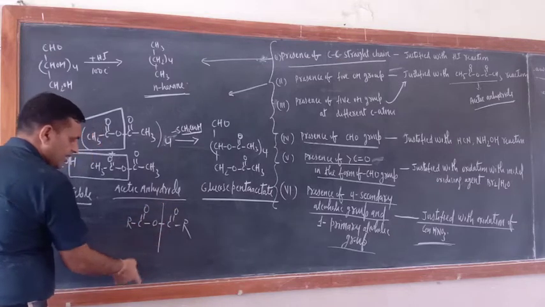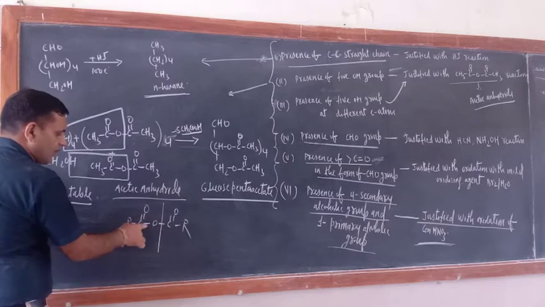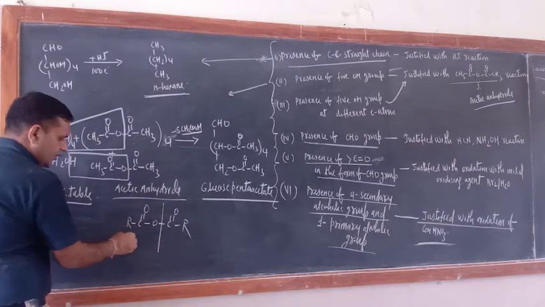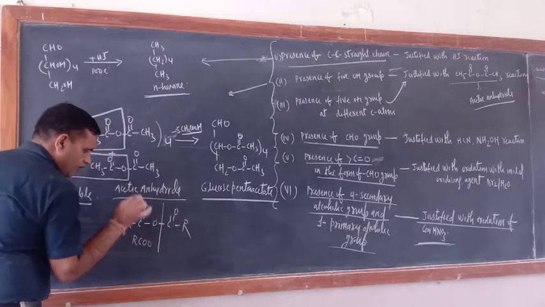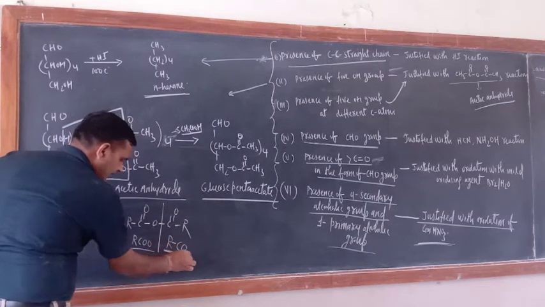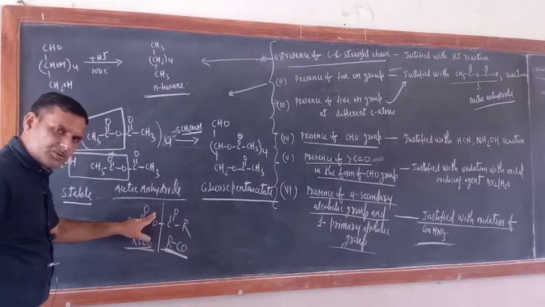Just see, one side 2 oxygen and RC, other side 1 oxygen and RCO. So here one side what would be there? RCOO, and this side what would be there? RCO. Correct or not? RCOO, RCO. Okay, in this way.